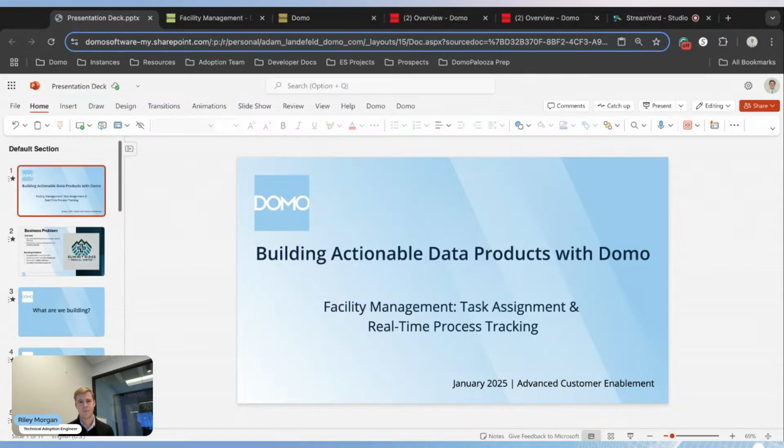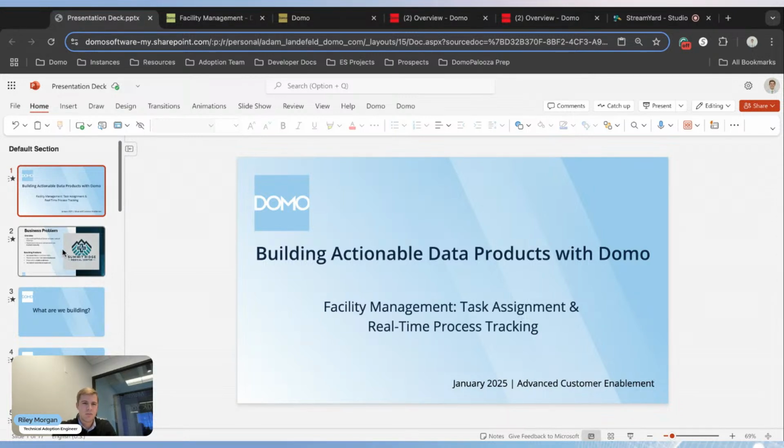Domo platform. Now, if you're a part of an organization that doesn't have facility management, if this doesn't seem like a use case that matches what you're responsible for, what you do on the day-to-day, don't worry. These tools that we're going to work with are very applicable to all sorts of different use cases. And the idea of building solutions on Domo is something I think we can all learn and try to apply to our day-to-day, and how we leverage this really powerful tool.